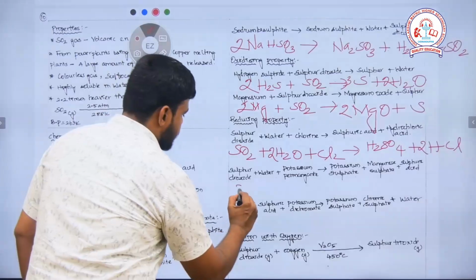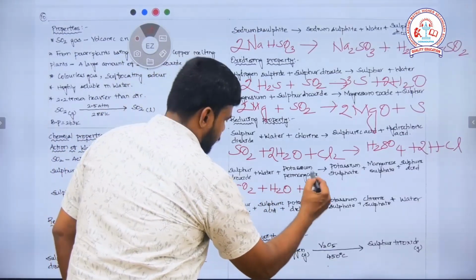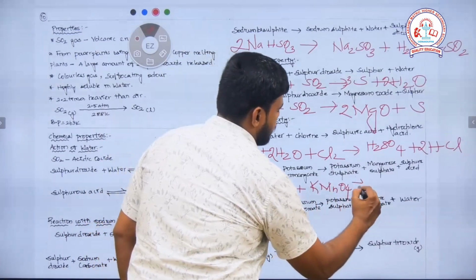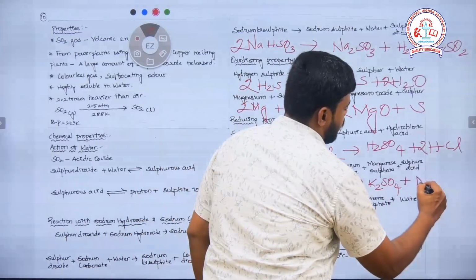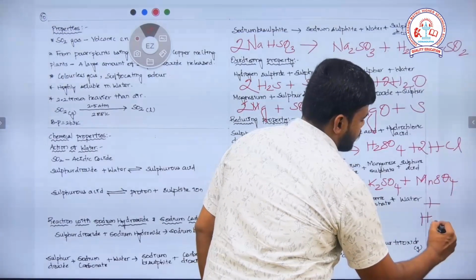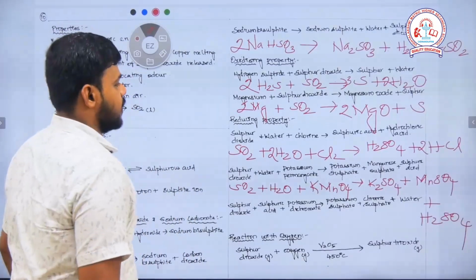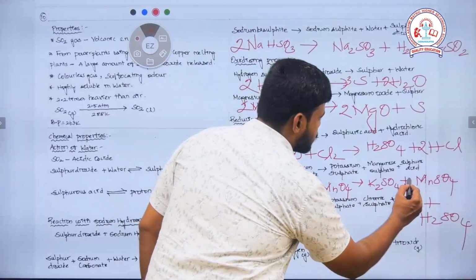And second, sulfur dioxide along with water and potassium permanganate, KMnO4, forms potassium sulfate, K2SO4, MnSO4 plus. To balance with potassium, here it is 2, so I will make it 2 here.